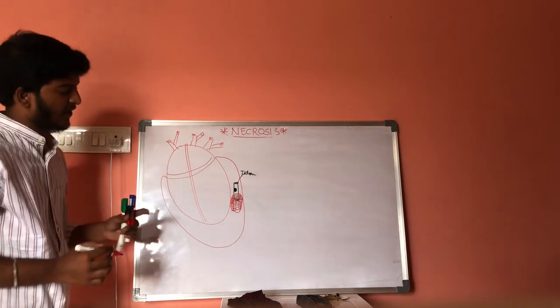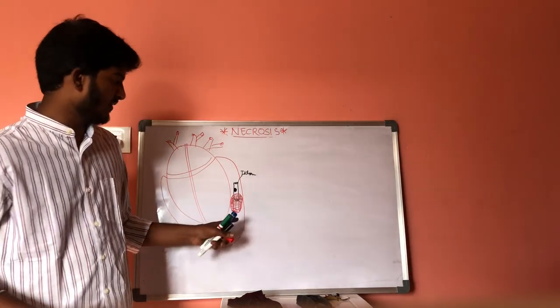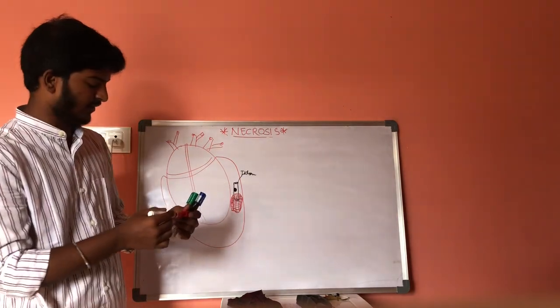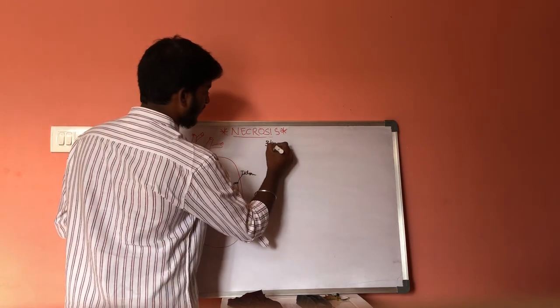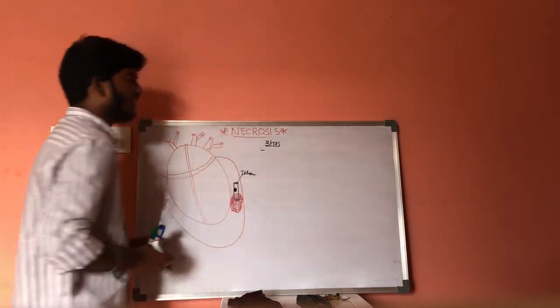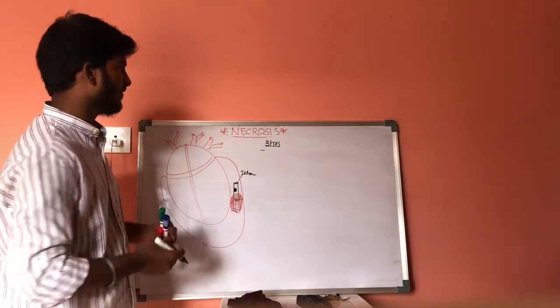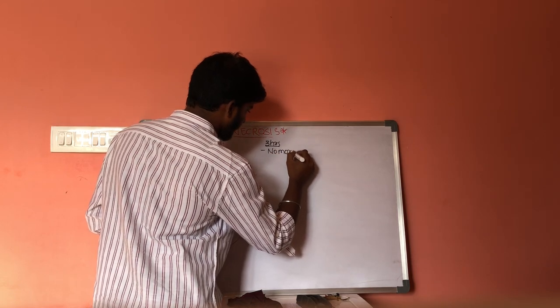If a patient died within 1 or 2 hours, let us consider the patient died within 3 hours, then there will be no evidence of morphological changes of necrosis. No morphological changes.